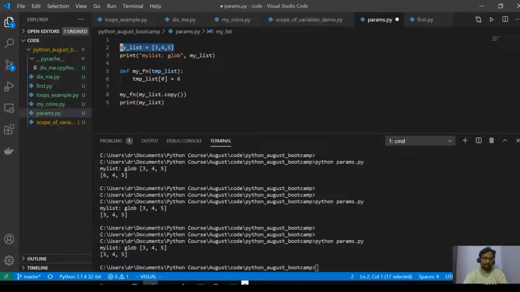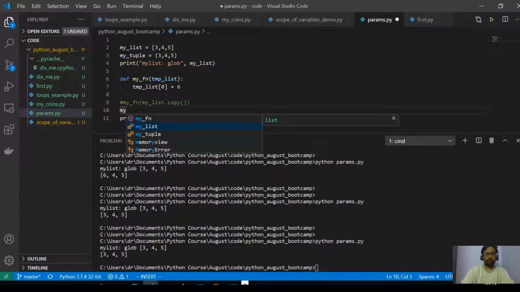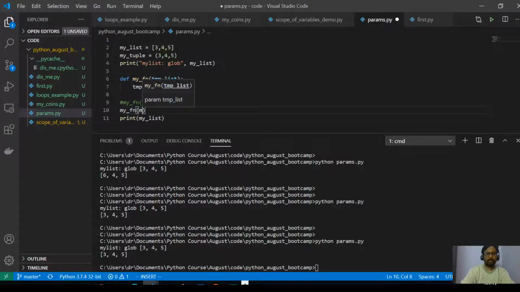But we saw that this is a mutable data type. That means I can modify this. So let us try an immutable type and see the behavior. You will be surprised because it goes against our learning now. Tuple is an immutable object. What I'll do is I will send the tuple here. I'll just comment this. Instead of sending the list, I'll send the tuple.